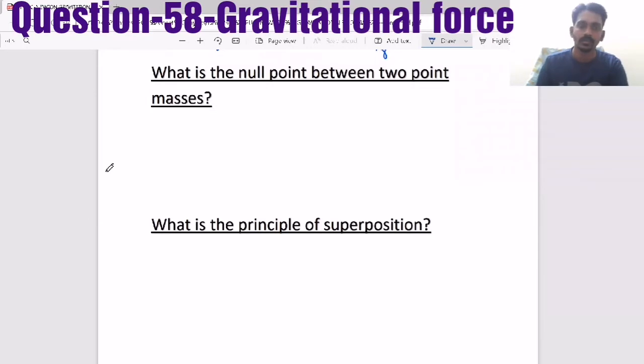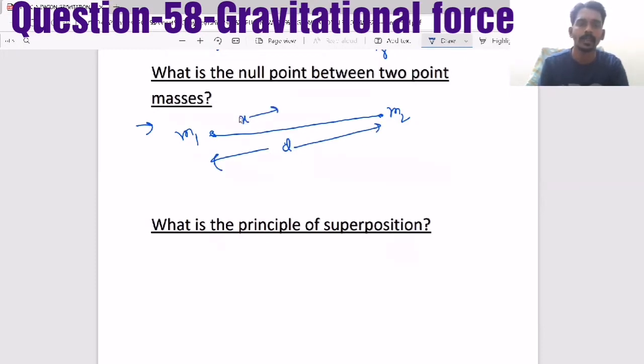Now, the next thing we have to understand here is when two masses are there, let's take one is m1 and another one is m2. Now, when you keep the distance, let's take d. Now, you keep another mass m at a distance x.